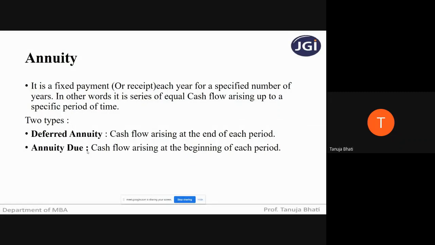It can be cash inflow or outflow, but only up to a specified number of years. There are two types of annuity, deferred and due. If the problem mentions annuity deferred, always remember it means I'm receiving the amount at the end of the period, be it month, quarter, half yearly, or annually. When I say annuity due, it means the cash flow I am receiving is at the beginning of the period. So students, is this particular slide clear to you all? Yes, ma'am.